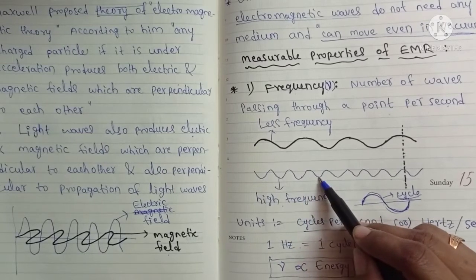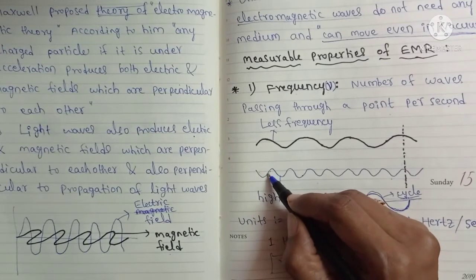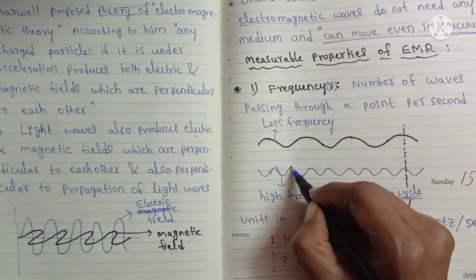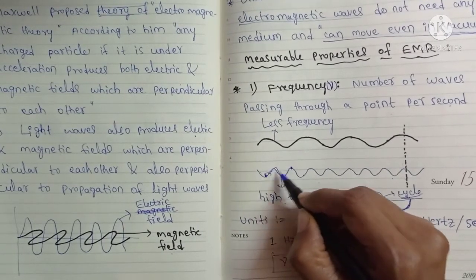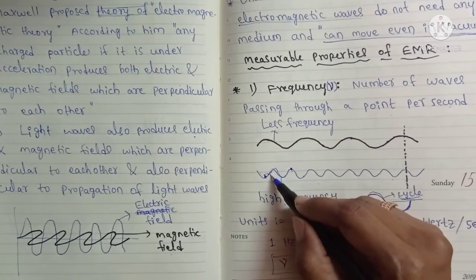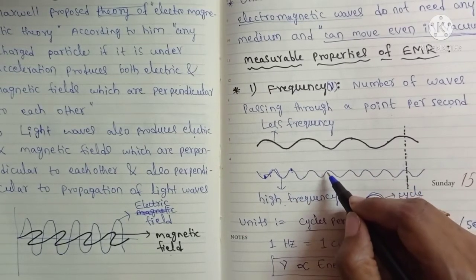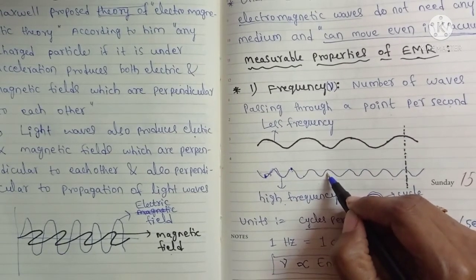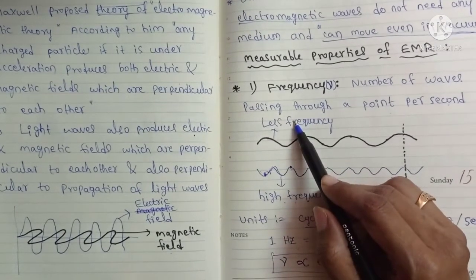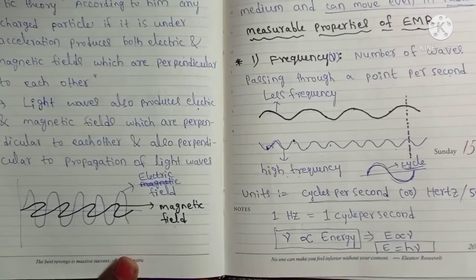So here if you see this radiation, from this point, this is crest and this is trough. From this point to this point is a complete cycle. If you count these cycles, which will have more number of cycles passing through a point? This will have more number of cycles, which means it is the higher frequency radiation, and this is the lower frequency radiation. So now you understood about frequency, I think.